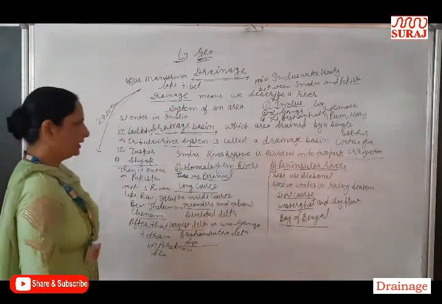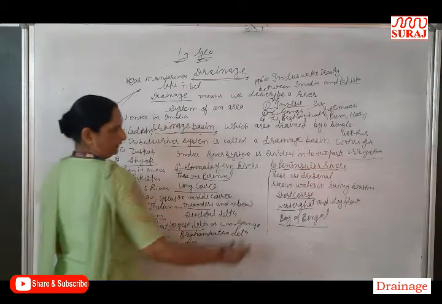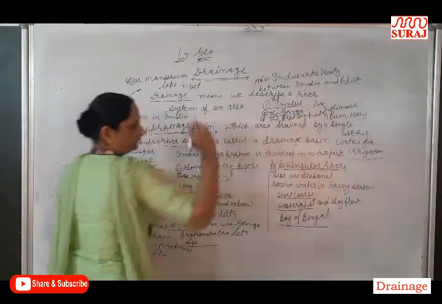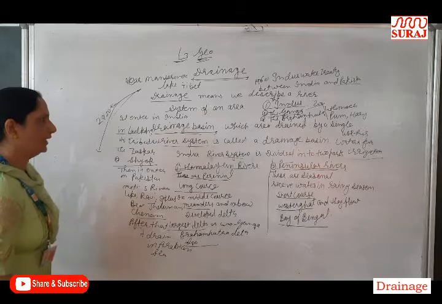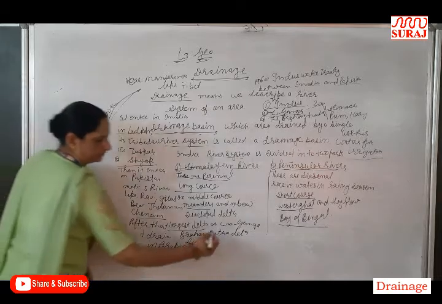Now we discuss the Ganga River. The Ganga River originates in the Gangotri Glacier.